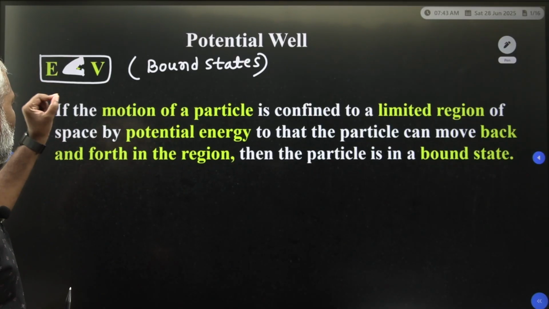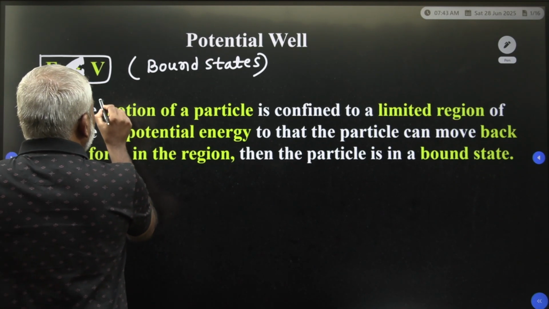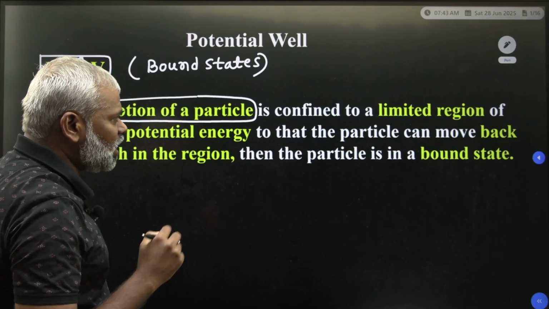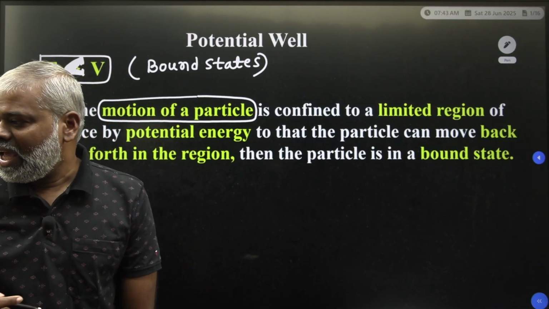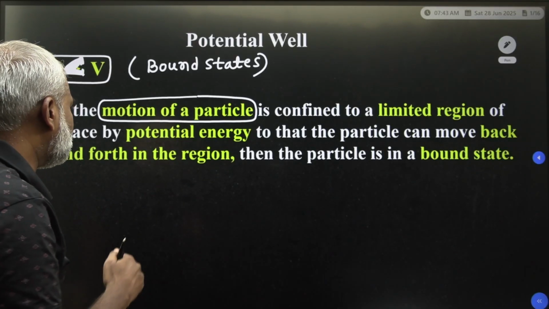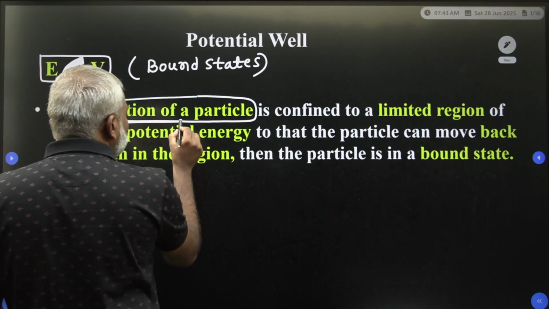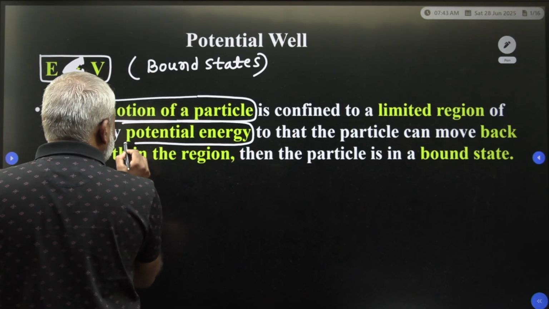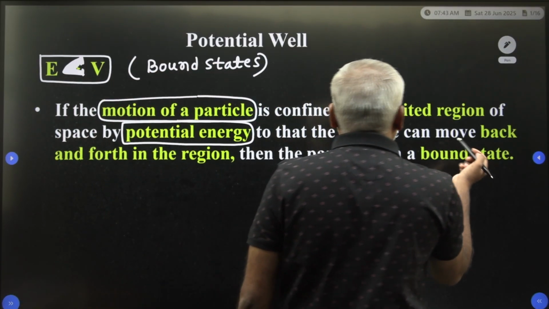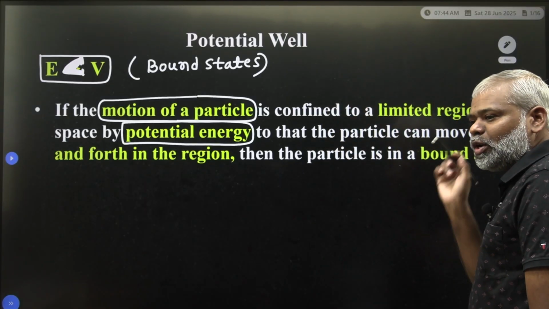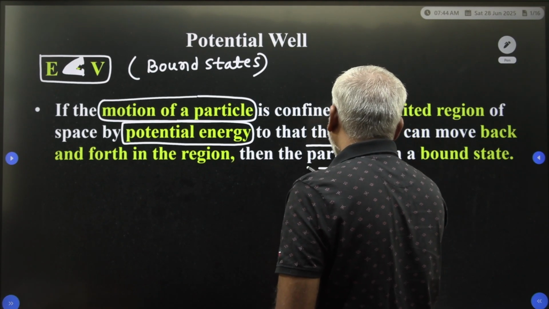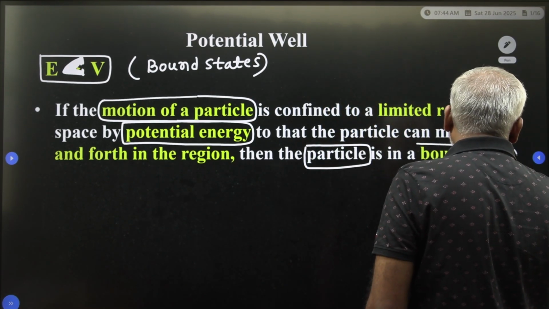If the motion of the particle is confined to a limited region of space by the potential energy, so that the particle can move back and forth in that region, then the particle is said to be in the bound state.